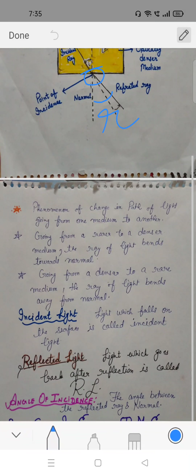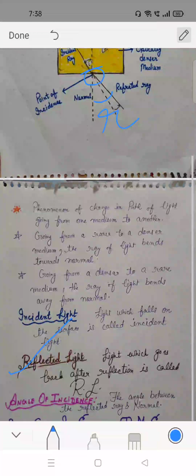Next topic is refracted light. Light which goes back after refraction is called reflected light. In detail, bending of light happens with sound, water and other mediums. It passes from one transparent surface to another. For better understanding, you can use a prism to see through it. One light ray passing through it gives many colors, similar to a rainbow.